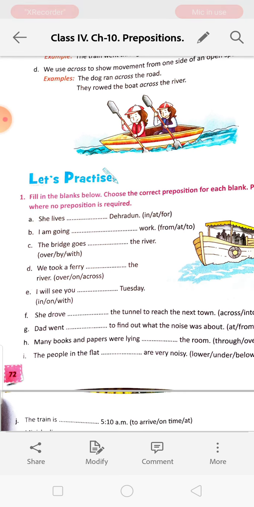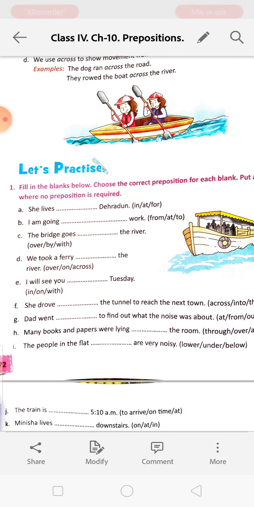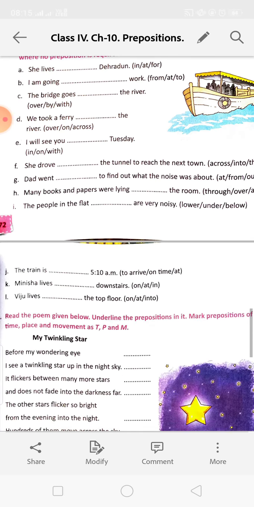So fill in the blanks. Choose the correct preposition for each blank. Put a cross where no preposition is required. She lives dash Dehradun. She lives in Dehradun. I am going dash work. I am going to work. And the rest of them you will do by yourself.